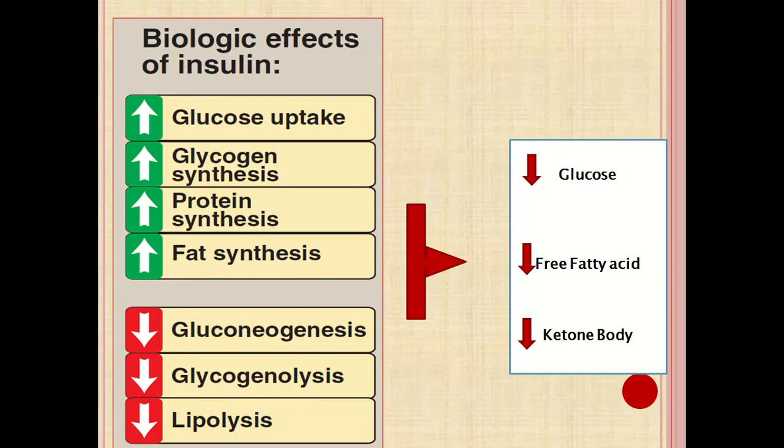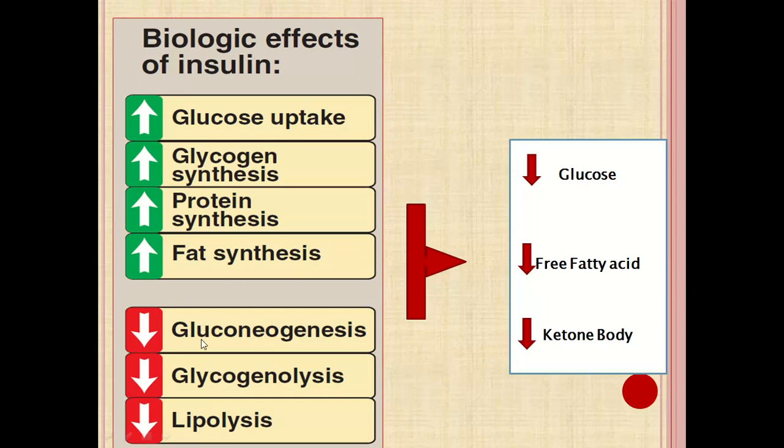The various metabolic effects of insulin include increased glycolysis, increased glycogen synthesis, increased protein synthesis, and increased fat synthesis, meaning lipogenesis.